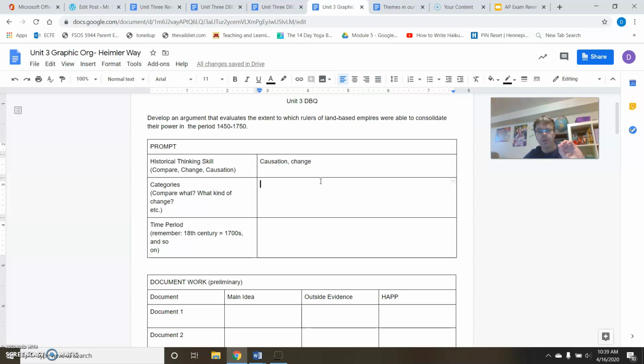All right. Now, by the way, this graphic organizer, again, is taken completely from Steve Heimler, so I'm trusting him on this one. It looks pretty good. So now our categories. Compare what? What kind of change are we looking at here? So let's look at this question again.